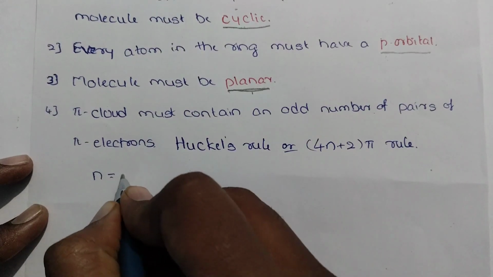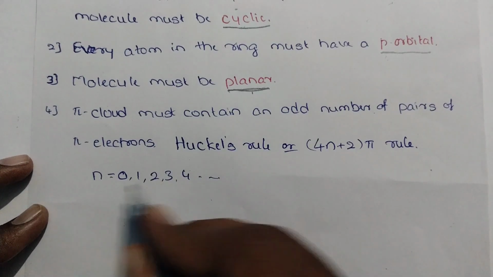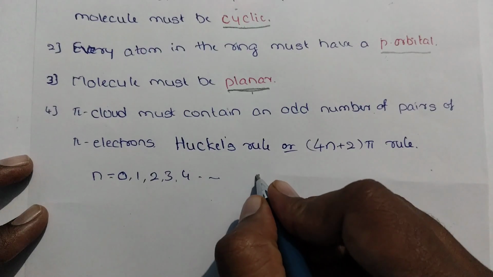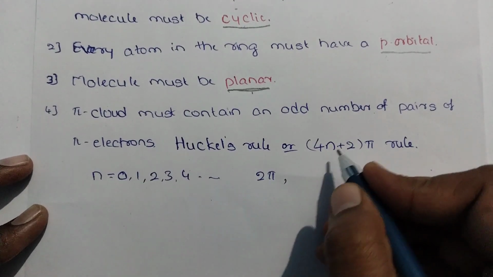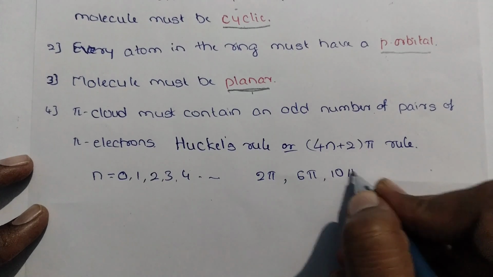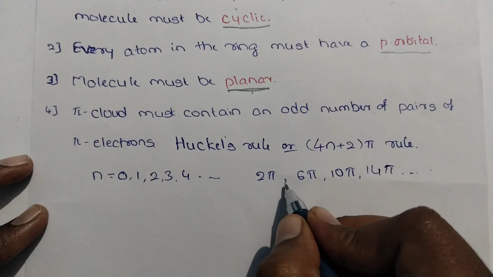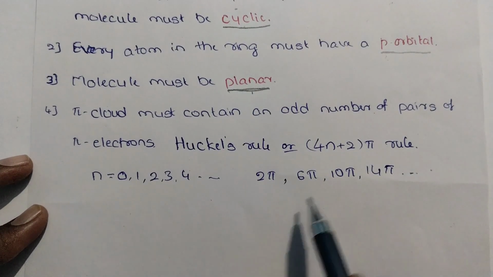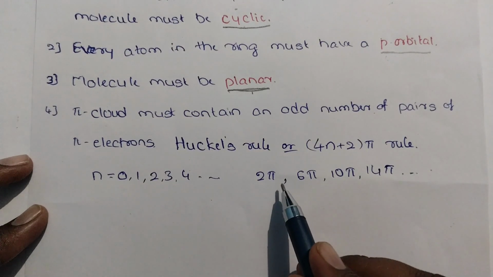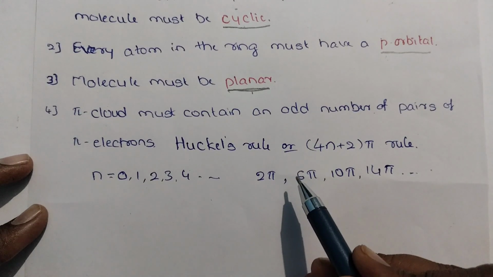Here n is equal to 0, 1, 2, 3, 4 and so on. When you put 0 in place of n, you get 2 pi. When you put 1, you get 6 pi. When you put 2, you get 10 pi, then 14 pi, and so on. So when your molecule has a 2 pi system, 6 pi system, 10 pi, 14 pi and so on, that molecule obeys Huckel's rule, and the molecule is aromatic.